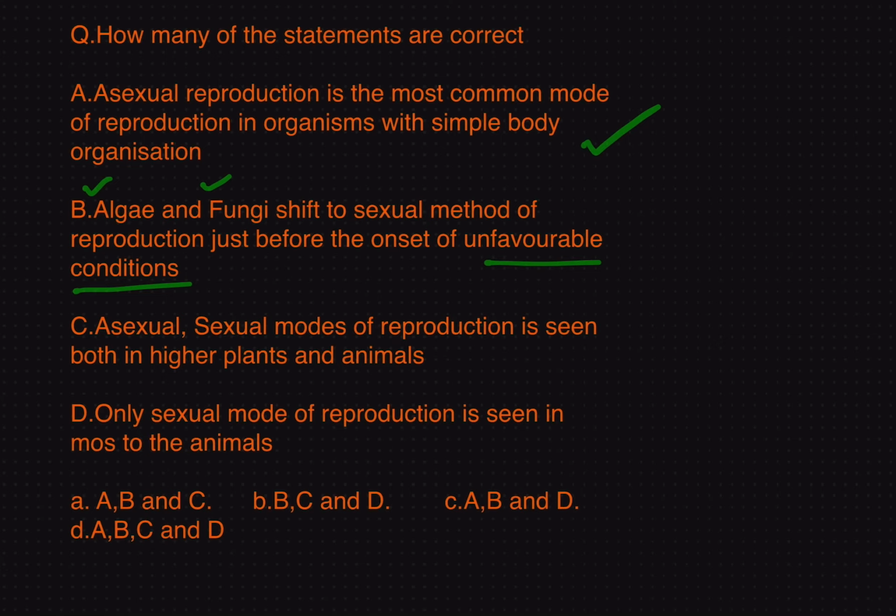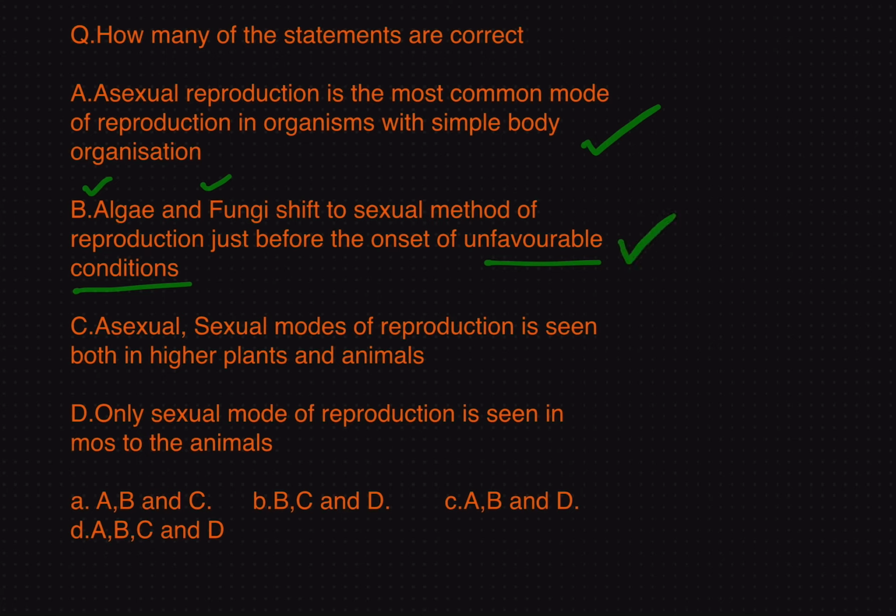Yes, sexual mode of reproduction will produce offspring with variations. Now, when an offspring is produced with variations, it might be more useful for them to survive in the unfavorable conditions. That is the advantage of switching to sexual method before the onset of unfavorable conditions. So, this statement is also correct.